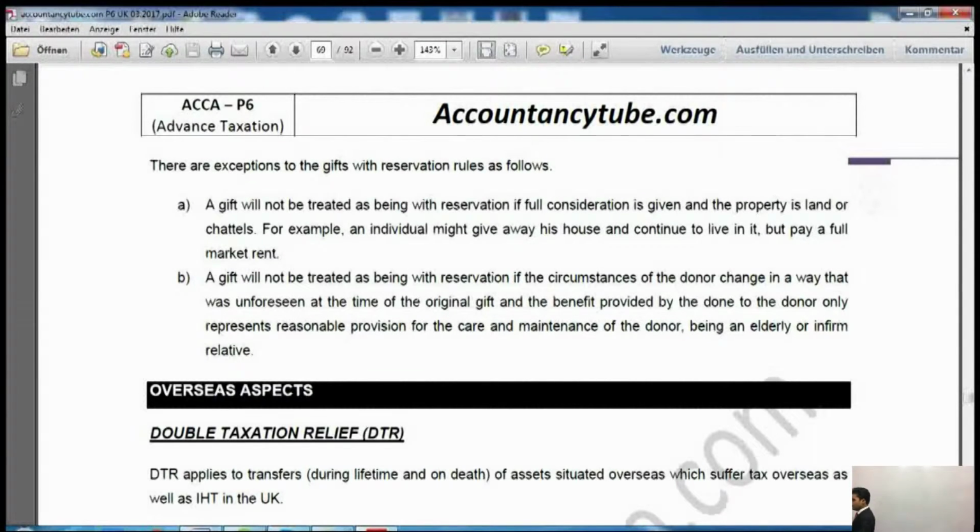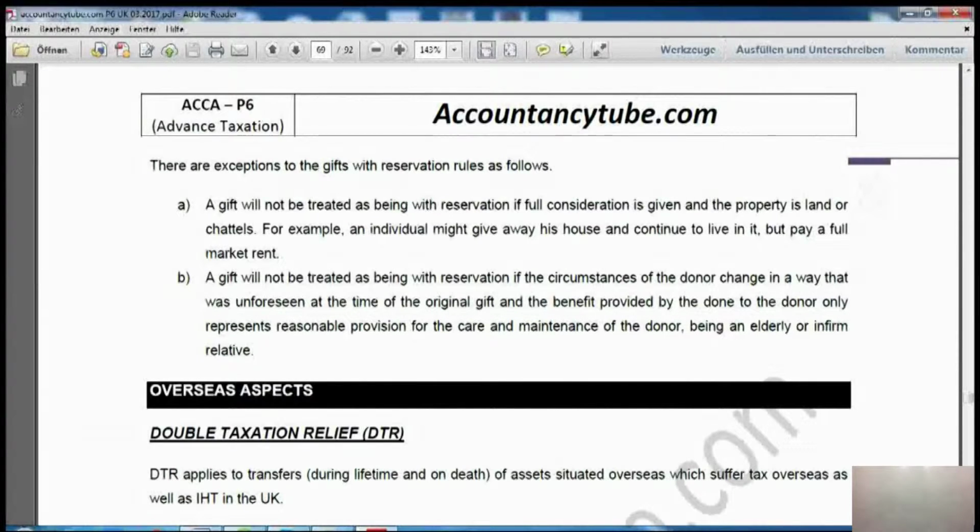Now that's what it says in the B part. It says the gift will not be treated as being with reservation if the circumstances of the donor change in a way that was unforeseen at the time of the original gift, and the benefit provided by the donor to the donee only represents reasonable provision for care and maintenance of the donor, being an elderly or infirm relative. Just the way I told you.